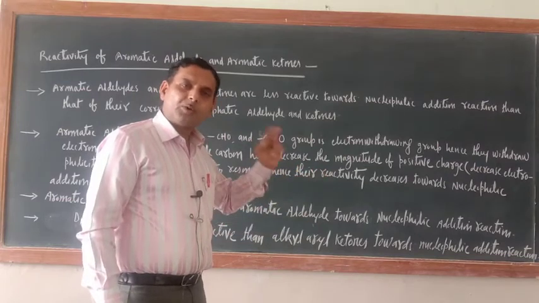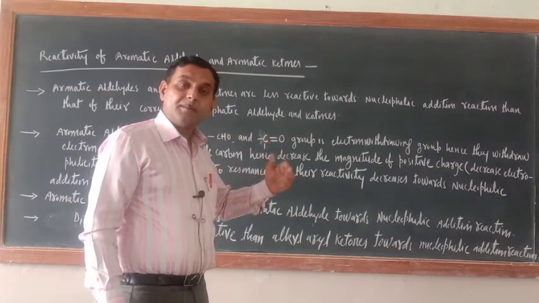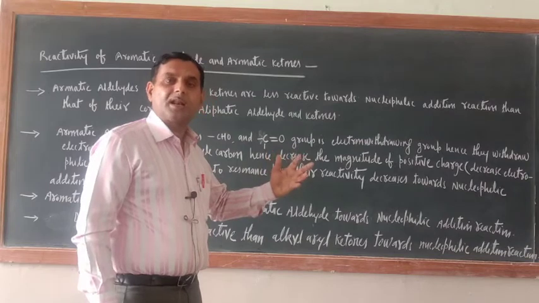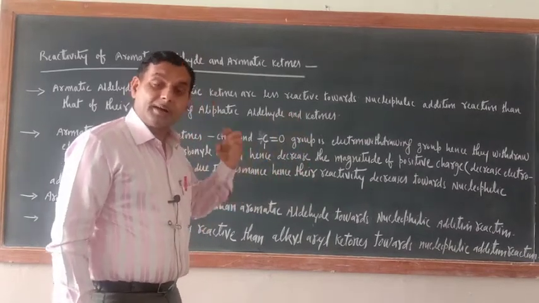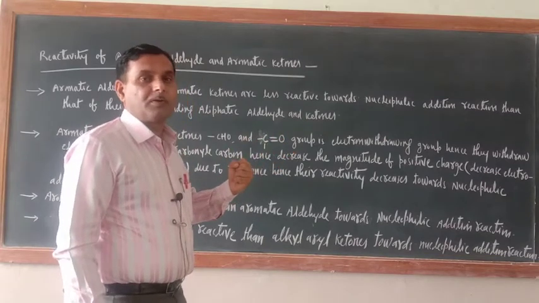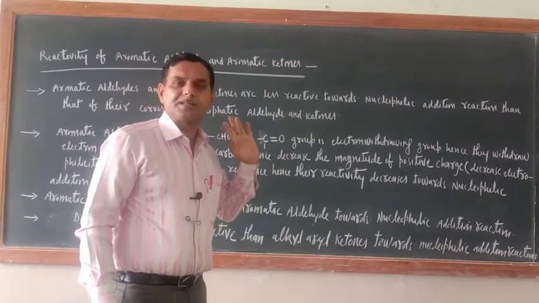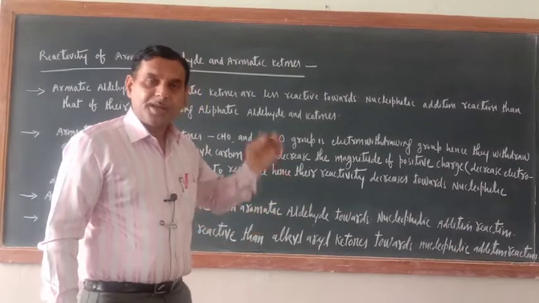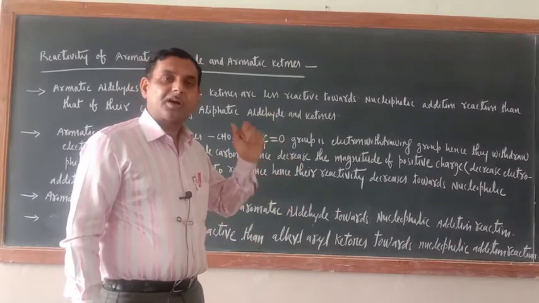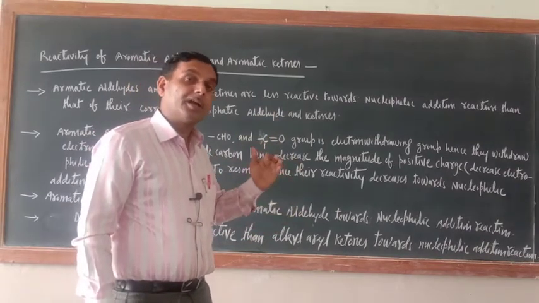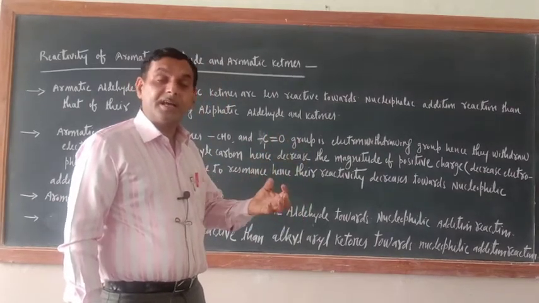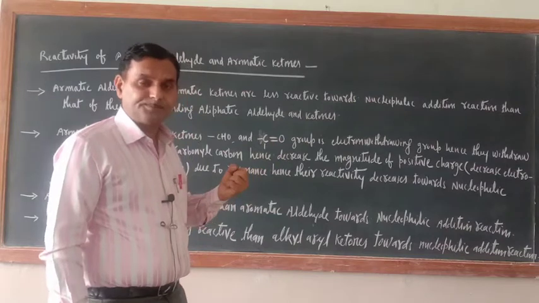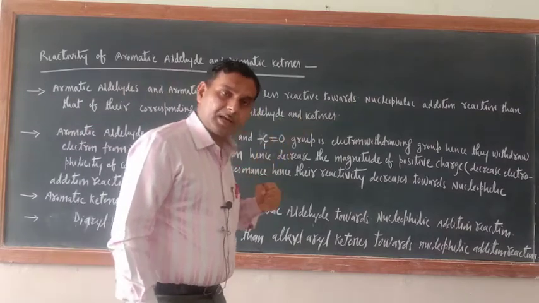And you know the carbonyl carbon can be more susceptible, more sensitive towards taking up the attacking nucleophile only if it is electron deficient. Once again, listen to this one. If the carbonyl carbon is electron deficient, then only it will easily form a bond with, or you can say it will easily accept, the attacking nucleophile.